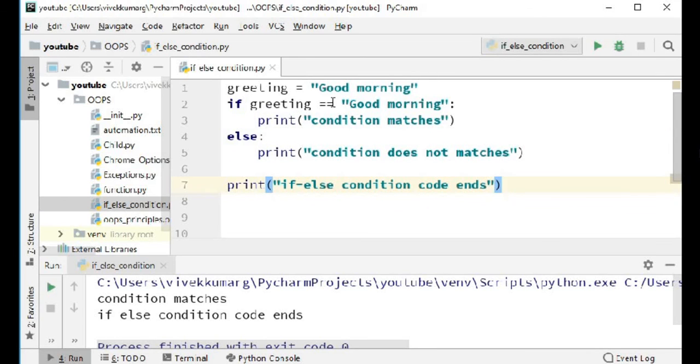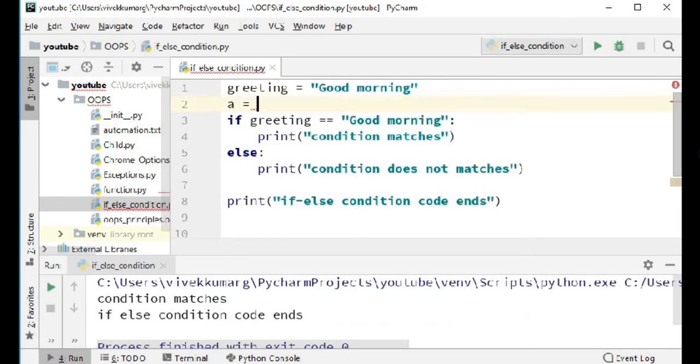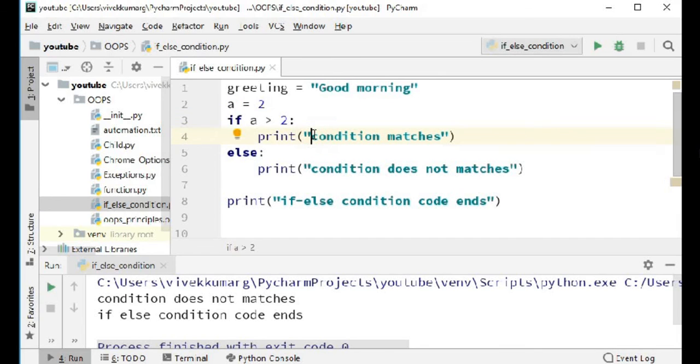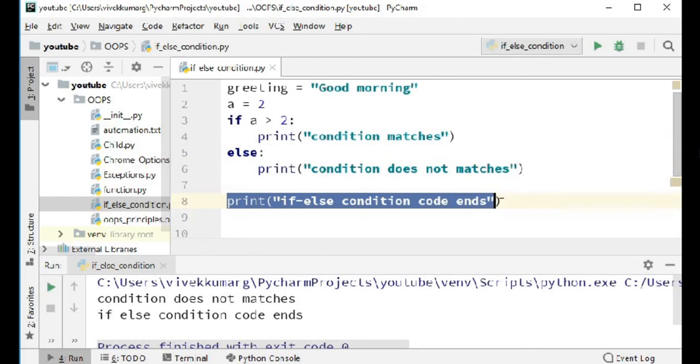Now we have seen a condition match for equality. You can also do this for operators. For example, a equals 2 and you replace this and say a is greater than 2. What happens? The condition does not match, obviously. So the only thing I'm emphasizing here is that not just equality but also operators can be checked in this condition. Let's say a equals 2. The condition says a is greater than 2. It will not even enter this block. It will come to the else part and say condition does not matches, and definitely a new line will be printed because it has no correlation with the if block and else block.